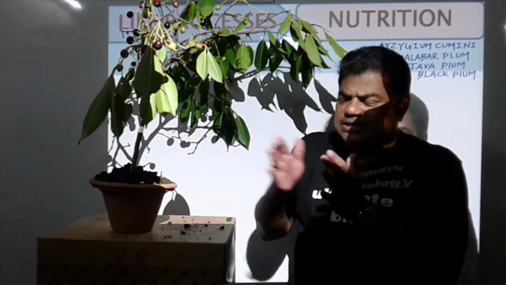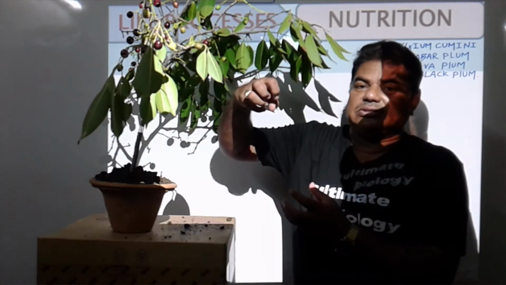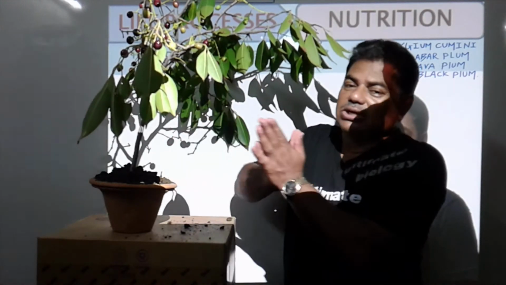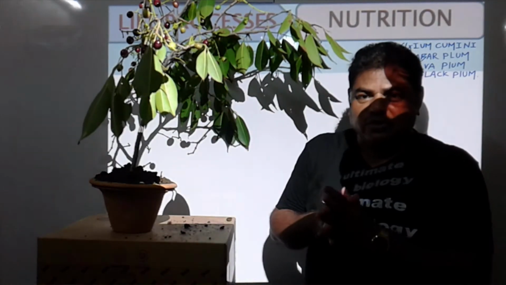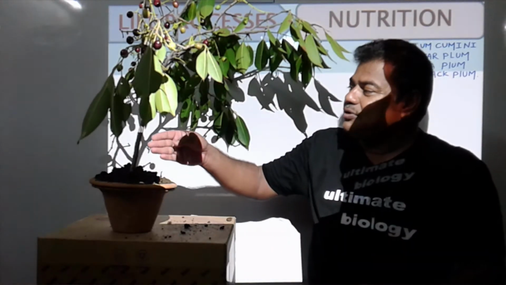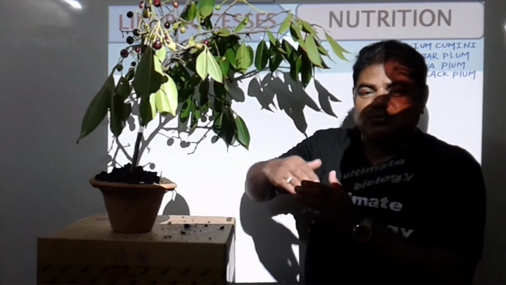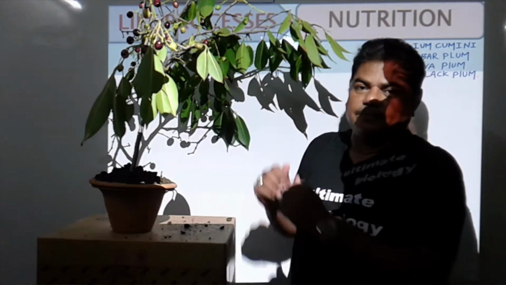Like these, all these elements which are present in this soil, the roots of this plant absorb all these minerals, and all these minerals then move through the special tissue which is present in this plant. We call it a xylem tissue, and that xylem tissue transports all these macro as well as micronutrients to each and every cell of this plant.